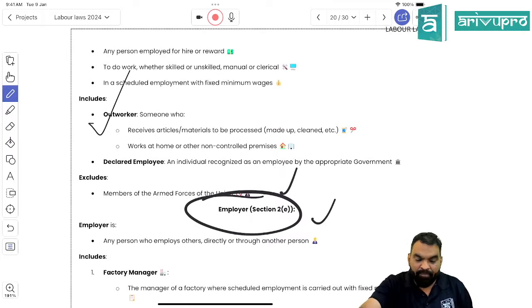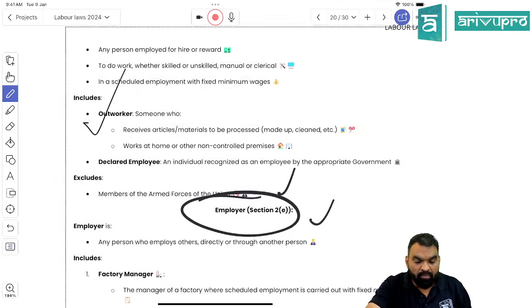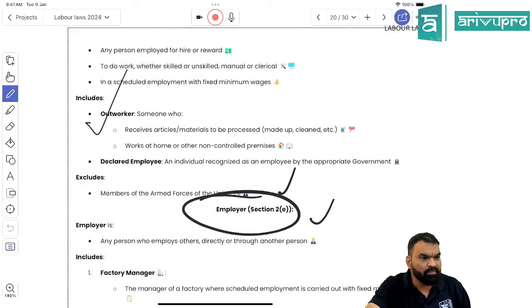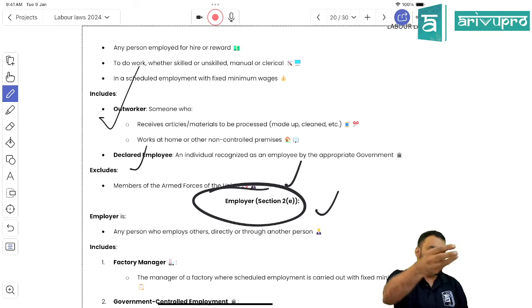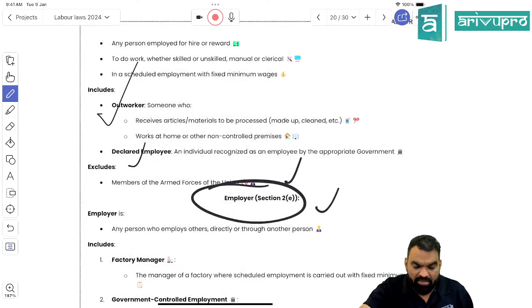Is it clear? Yes, food catering comes under outdoor food catering, like on an order basis, selling to the community. It would come under the definition of out worker. Even many food businesses like momos, people are now making at home and delivering to the restaurant. They will come under the definition of what, beta? Out worker, right? Right, students?